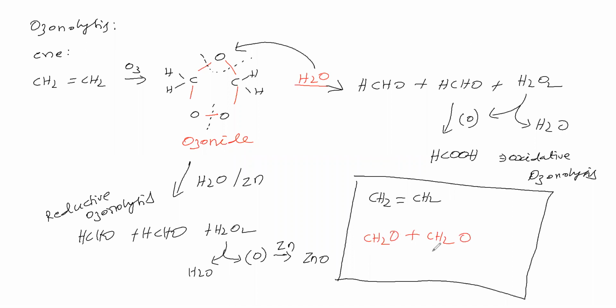This is the product. So you take the reactant, break the double bond completely, and give one oxygen each on left and right. So now it is formaldehyde, it is formaldehyde. That is reductive ozonolysis. For oxidative ozonolysis, you have to convert aldehyde into carboxylic acid. That is the oxidative ozonolysis product.